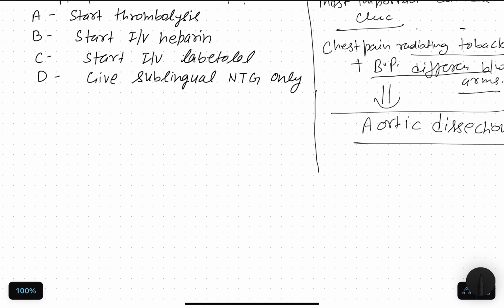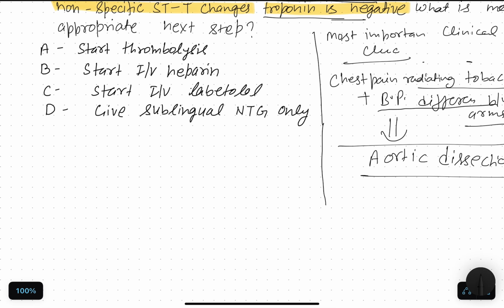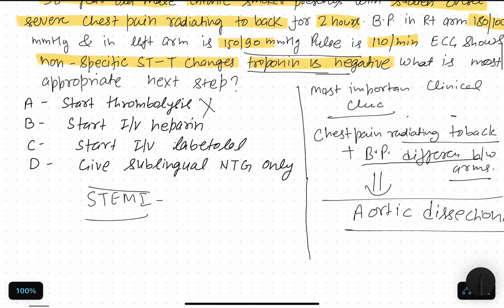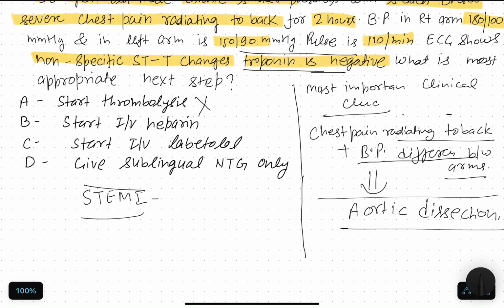So let's rule out the options one by one. Option A is start thrombolysis immediately. Why is it wrong? Because thrombolysis is given in STEMI. In ST elevated MI we will thrombolyse the patient, and here the ECG does not show any ST elevation and troponin is also negative. Most important, if this is aortic dissection, thrombolysis can cause fatal bleeding. Thrombolysis is contraindicated in aortic dissection, so option A is wrong.